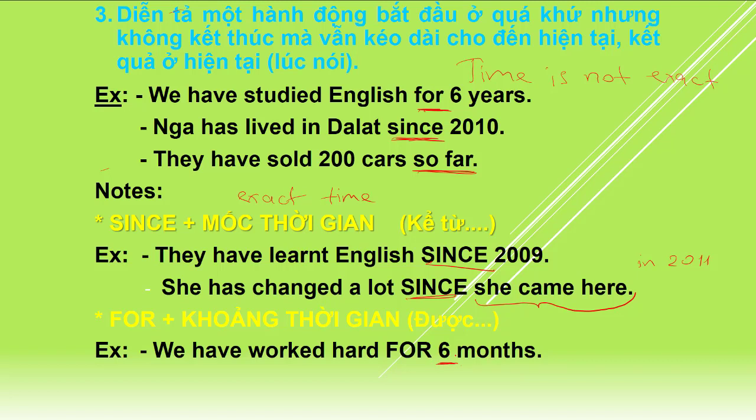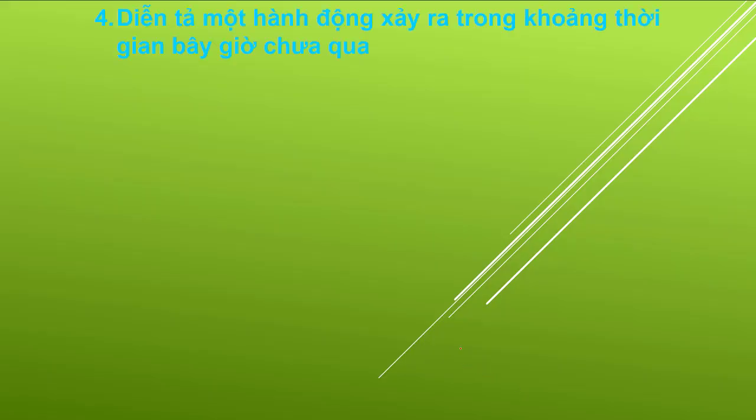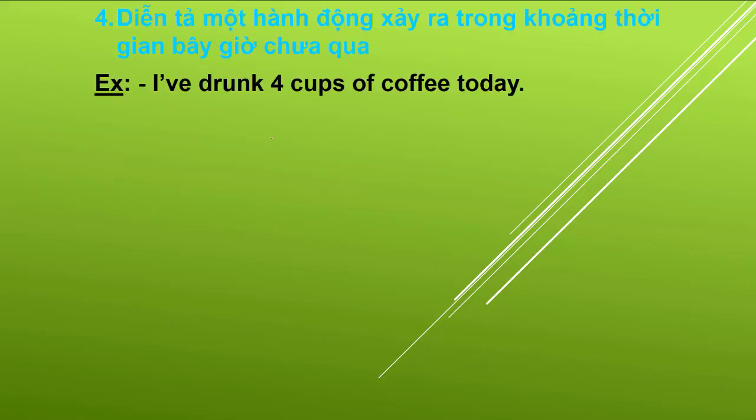Okay, not for June or for September. No, for 6 months, for 2 months, for 2 weeks. For example, they have learned English for 4 years.